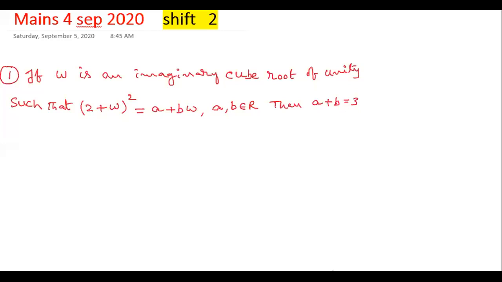Now I am going to discuss the Mains 4th September 2020 Shift 2 questions. These are 5 questions I am discussing, very easy questions.